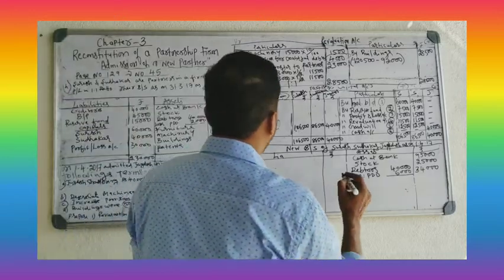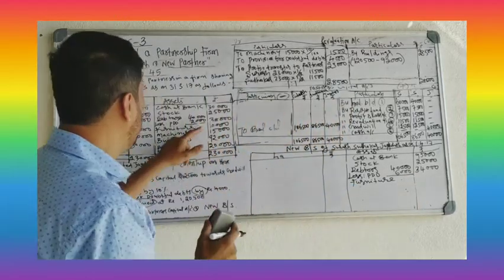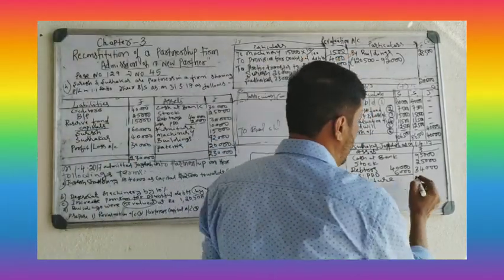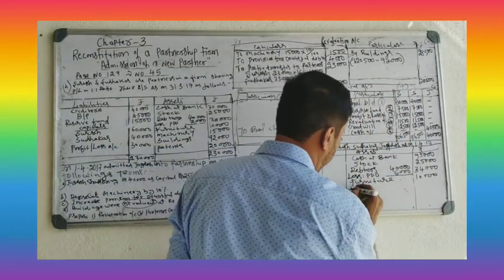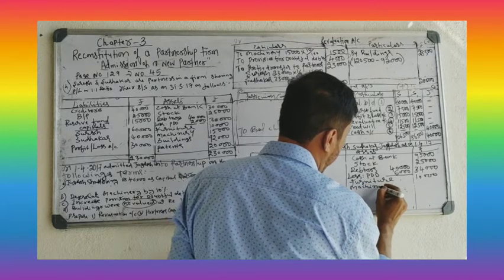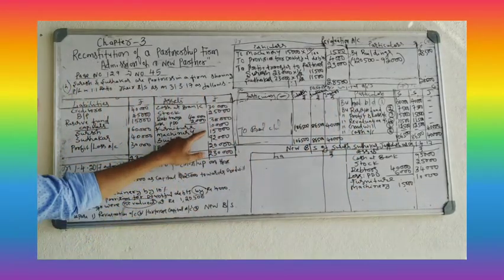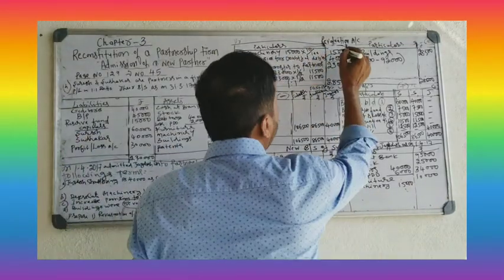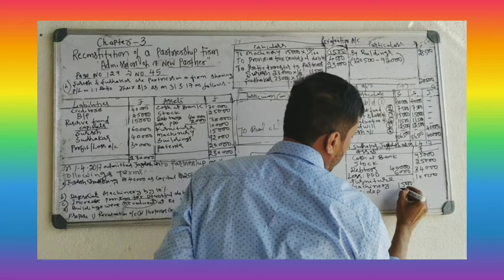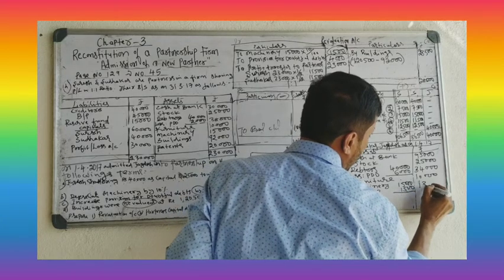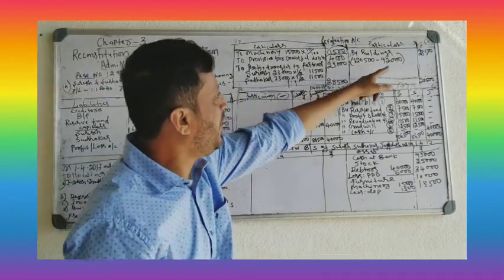After that, furniture. Furniture 10,000, there is no loss, no income as it is. Machinery 15,000. There is a loss 1,500. Deducted loss, less depreciation 1,500, 13,500.